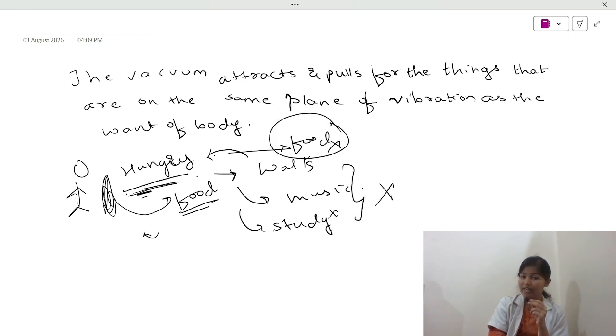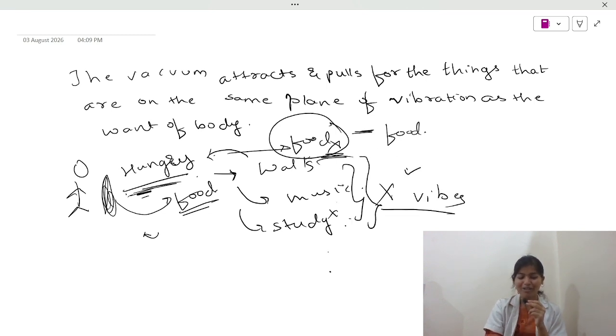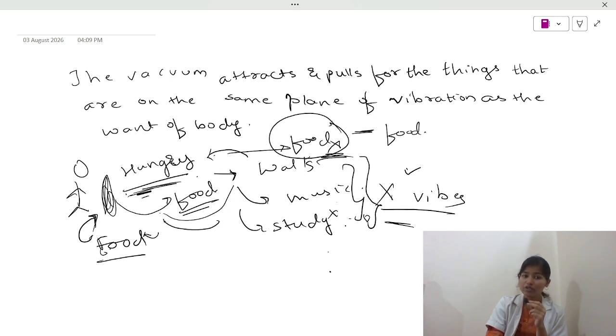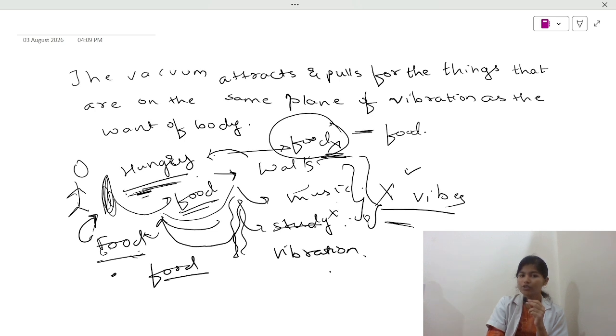Nothing else will satisfy my hunger because the plane of vibration of food is different and the plane of vibration of this is different. In simple language, I know it's not homeopathically accurate, but yeah, this is what it actually means. You know, the vibes won't be satisfied. So, the plane of vibration of the want of body, which basically means that your body wants food, and food is the only thing that will satisfy your vacuum. Now, if you go on a walk, if you listen to music, or if you're studying, then these all work on a different vibration. And your body wants a different vibration. Your body wants food and you're asking it to go on a walk, listen to music or study. It will not help. You're understanding? This is what it means.